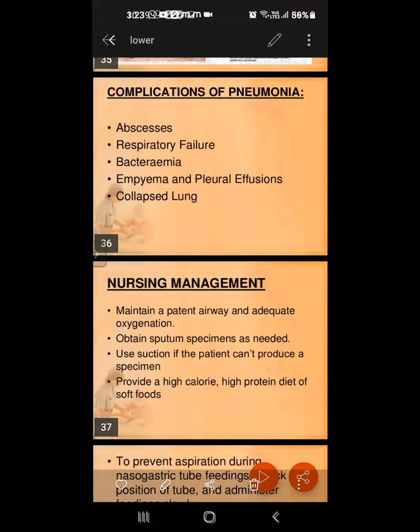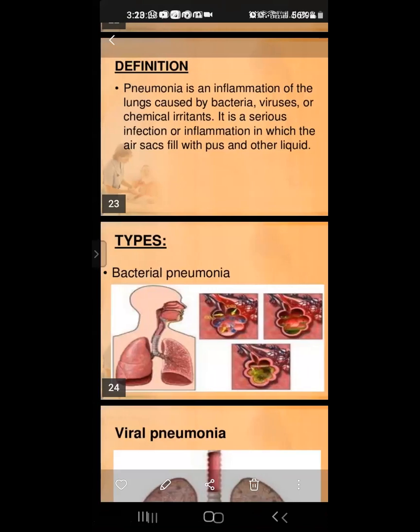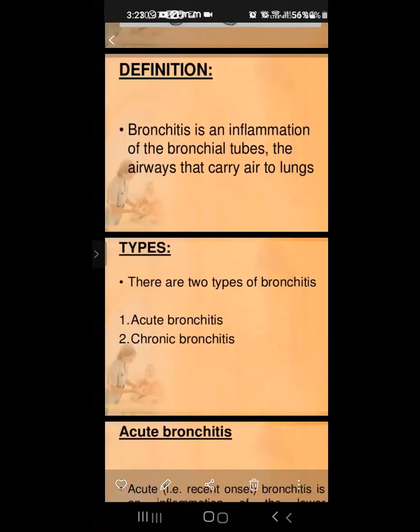Complications of pneumonia. What are the main complications? Abscesses, respiratory failure, bacteremia, empyema and pleural effusion, and collapsed lung. Okay, this much is enough. Tomorrow I will take the balance. Now clear?